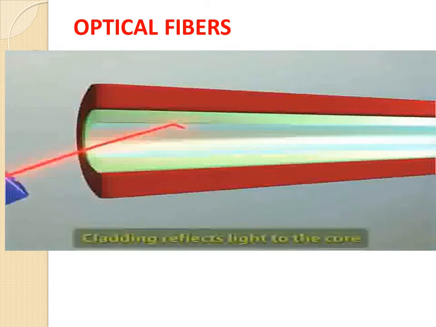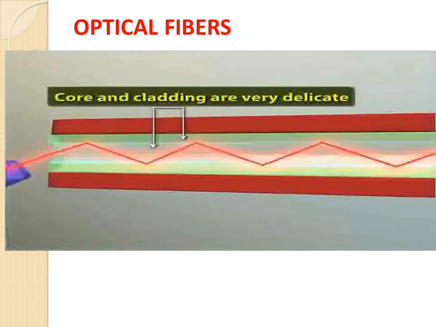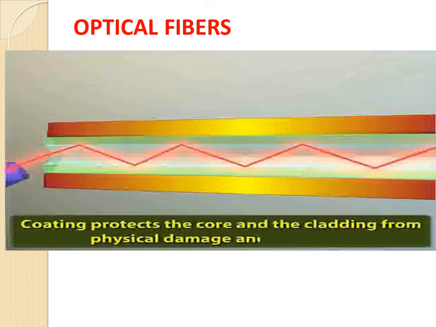The main purpose of the cladding is to reflect light to the core. The core and the cladding are very delicate. They are protected by the coating from physical damage and moisture.